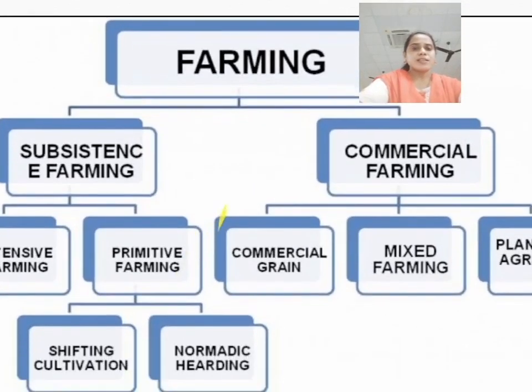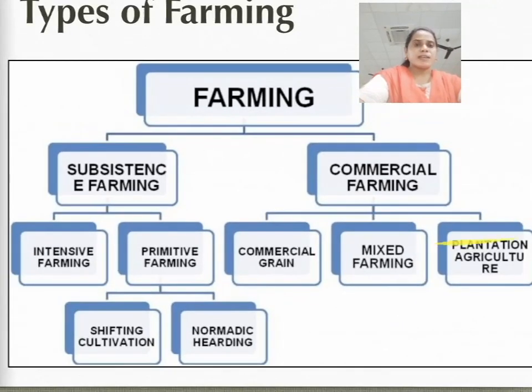Subsistence farming is further subdivided into intensive farming and primitive farming, and primitive farming is also subdivided into shifting cultivation and nomadic herding. And the second type is commercial farming, which is divided into commercial grain, mixed farming and plantation agriculture. This I will explain to you ahead.